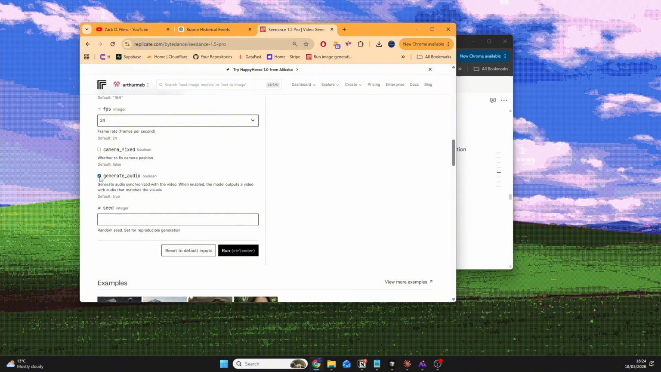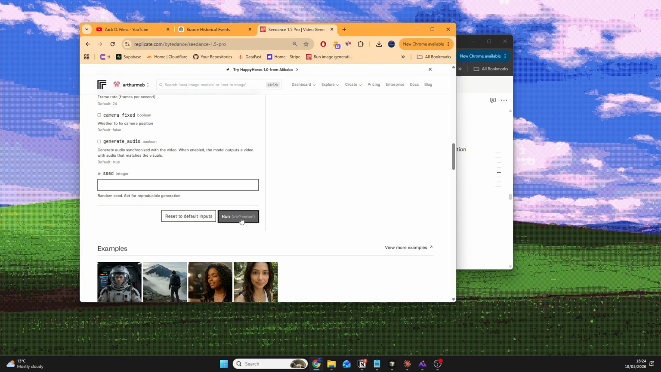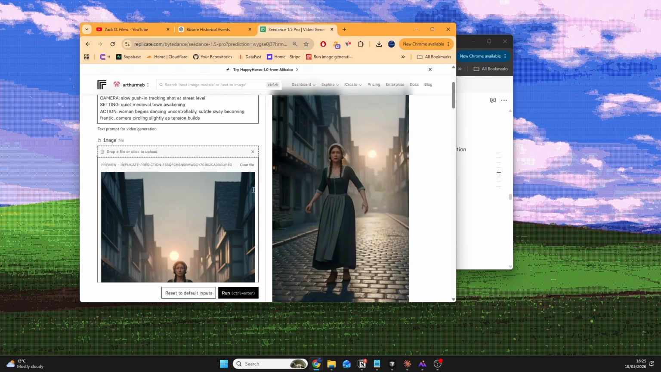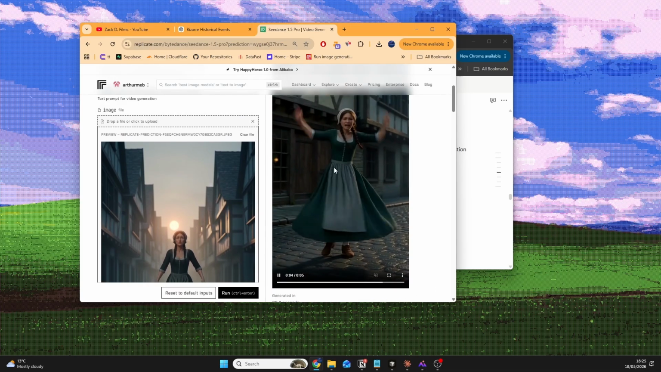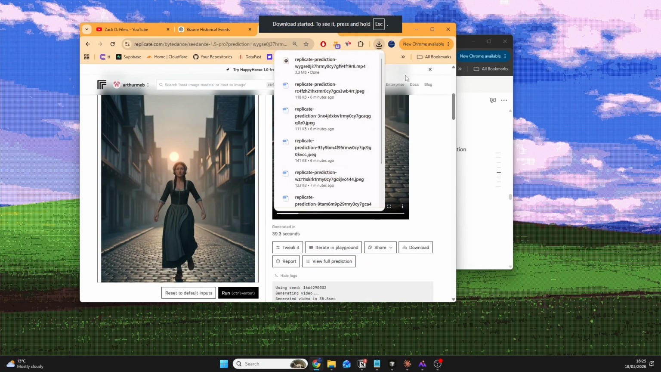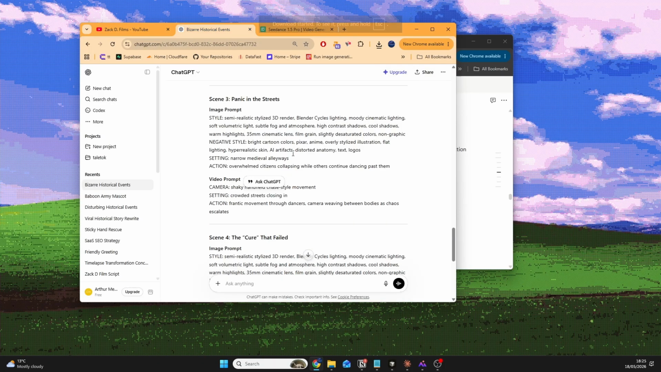Generate audio, we don't need that because we'll actually have narration, and then you can just run and just let it do it, and you'll see the output. So we've got our video output. There we go, it shows her dancing. That's perfect, that's what we need. We just go and download it, and then all you need to do is repeat that for every single scene.